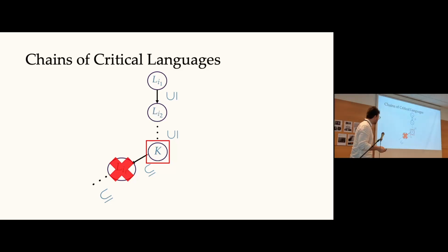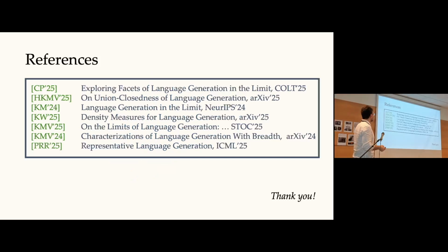That was probably very fast. Again, the main idea that I want you to take away is that the original KM algorithm keeps losing breadth. The results that Anay mentioned show that this is basically inherent. It has to be losing breadth for infinitely many time steps. However, this new modification shows that it can also keep achieving breadth for infinitely many time steps. So there is something to be gained. Okay, and with that, I'll hand it over to Charlotte.